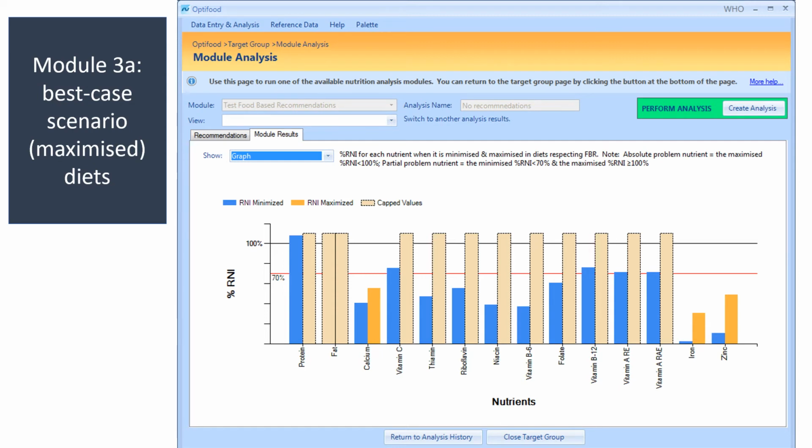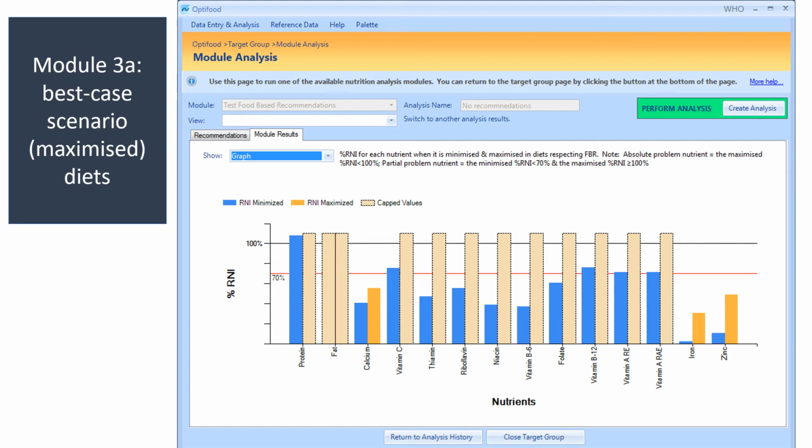This is not a diet, but more like a worst and best case scenario, how low and how high each nutrient can go in the more extreme modeling. So for example, we want to know how low iron can go regardless of other nutrients, and how high iron can go regardless of other nutrients.